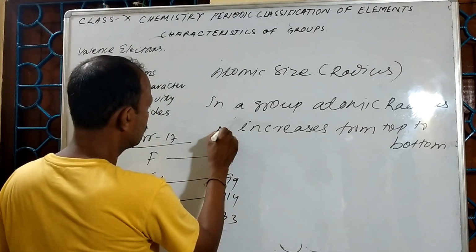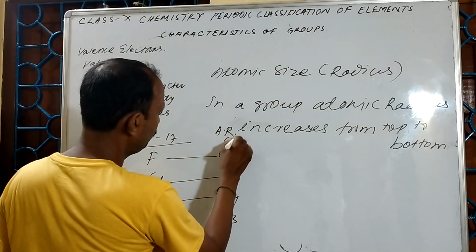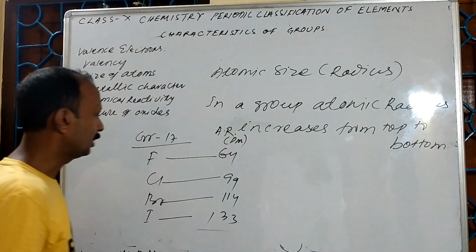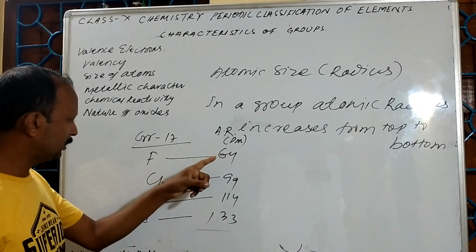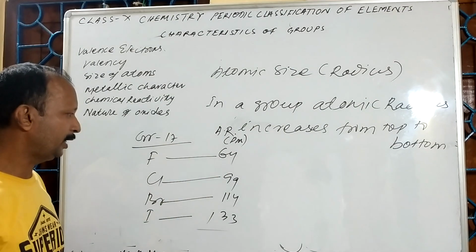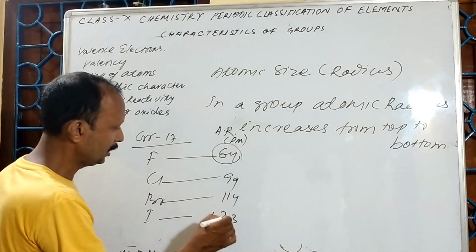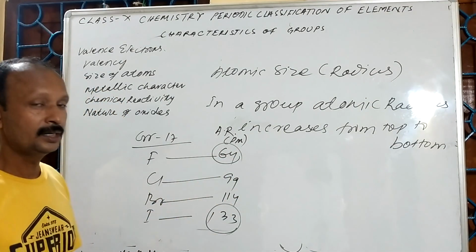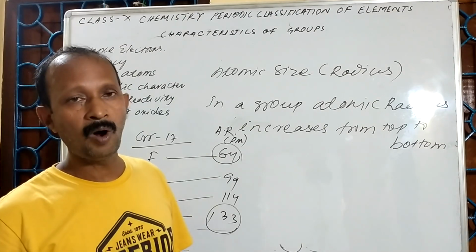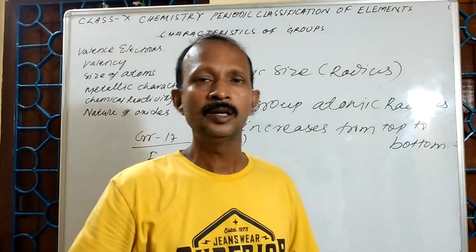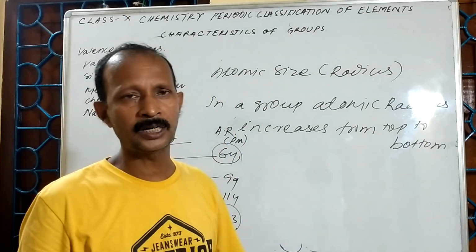So this is the atomic radius in picometer. That means it is increasing from fluorine to iodine. Here 64, here 133. But why is it increasing from top to bottom?